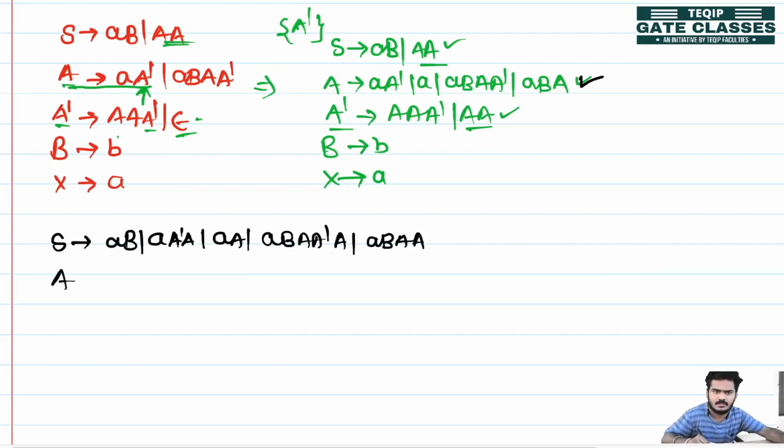Next, whatever A is producing, that becomes as it is. So A dash, or A, B, A dash, or A, B.